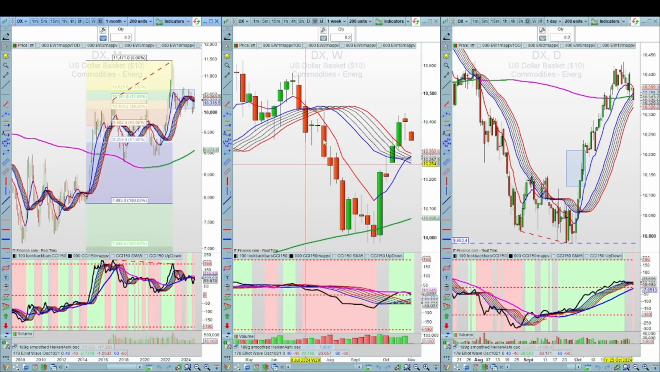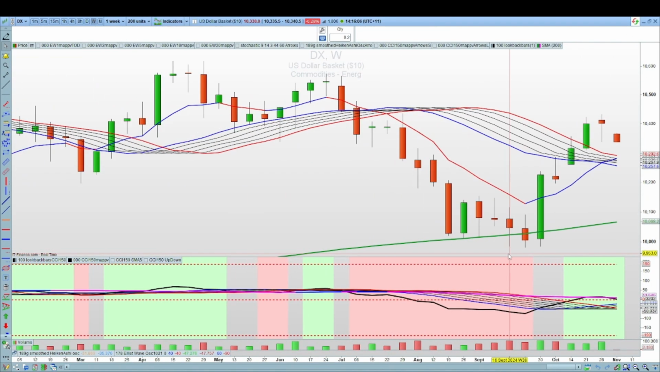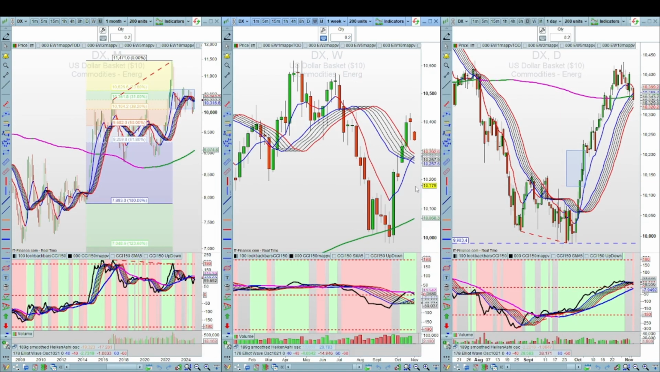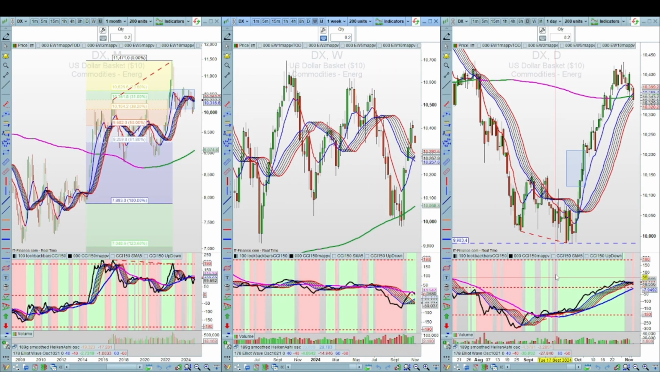Now if we look at the weekly, the weekly has been bullish for a number of weeks now, and in the last couple of weeks it's actually pulling back again. You can see the CCI is weakening, coming back to its moving averages, so we may see it fall further possibly. There's no divergence on the weekly. On the daily,